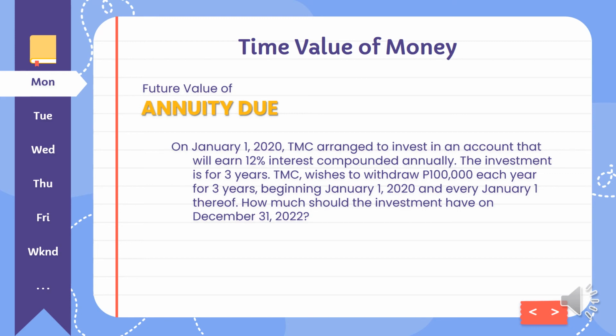In this slide, this is an example of future value of annuity due. We already discussed what future value means. Now, annuity due differs from ordinary annuity in a way that the payment is made at the beginning of the period.